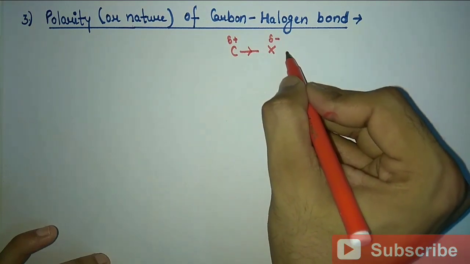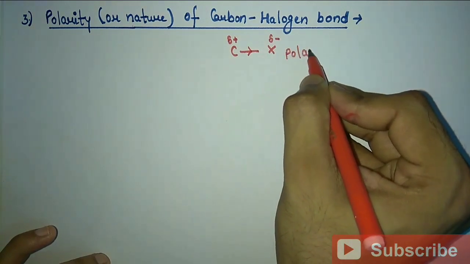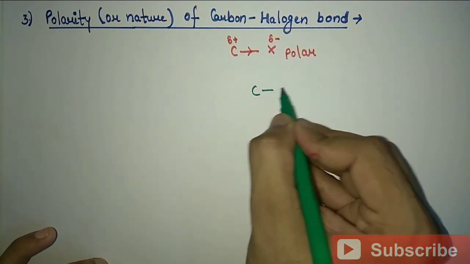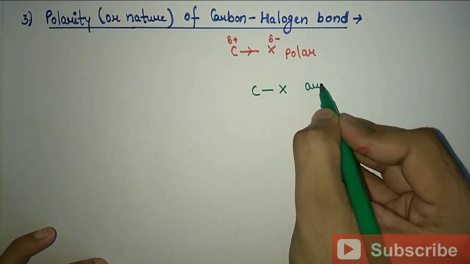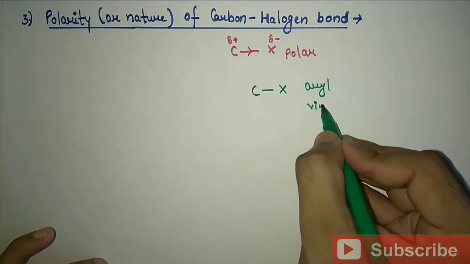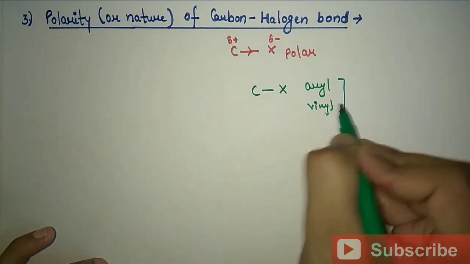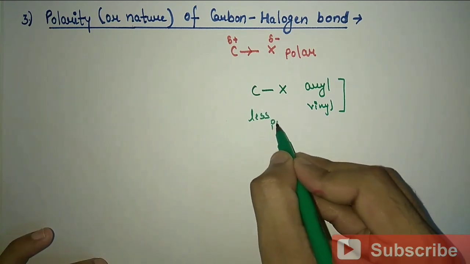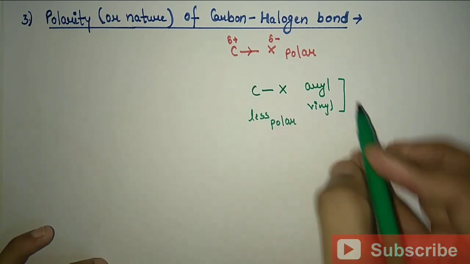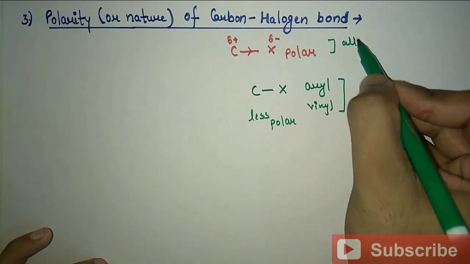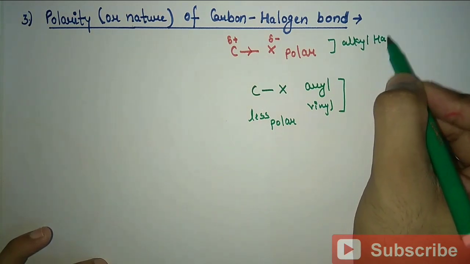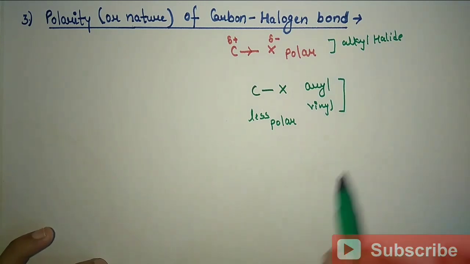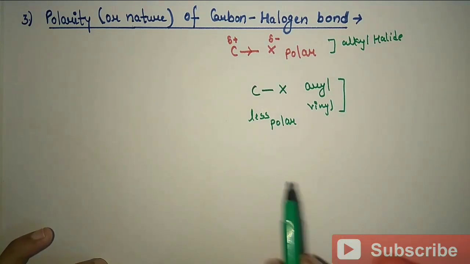So this C-X bond becomes polar in nature. But the C-X bond in aryl and vinyl halides is less polar. So in alkyl halides the C-X bond is more polar, and in aryl and vinyl halides the C-X bond is less polar.